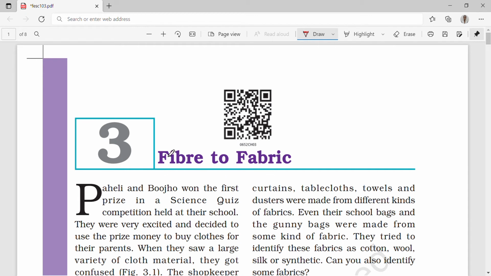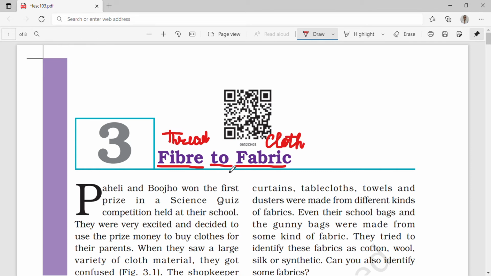So what does fiber exactly mean? Fiber means any thread. Okay, any thread. So from thread to what? They have been given as fabric. Fabric means any kind of cloth. Okay, you must have seen, from thread, the cloth is being made. But how? This journey we will learn.